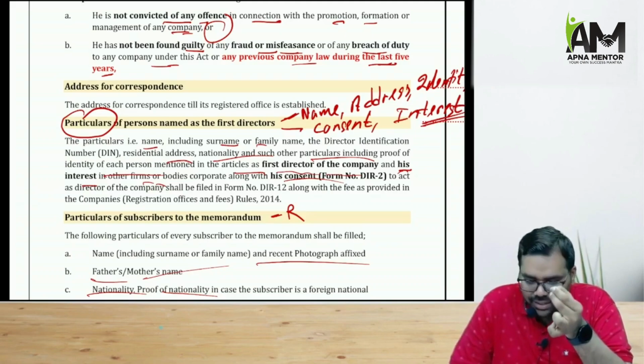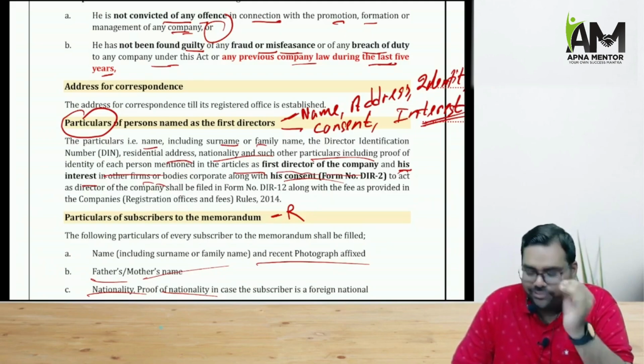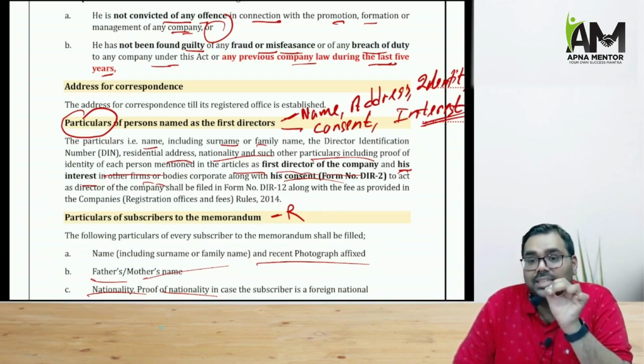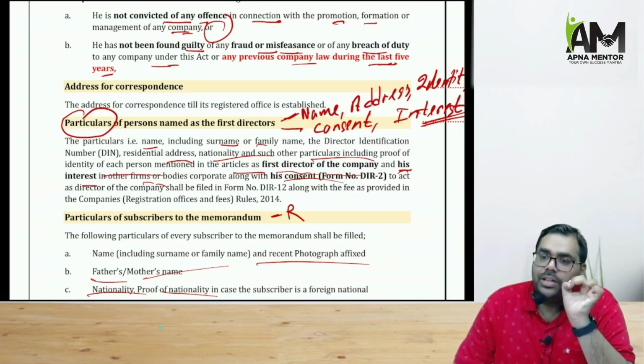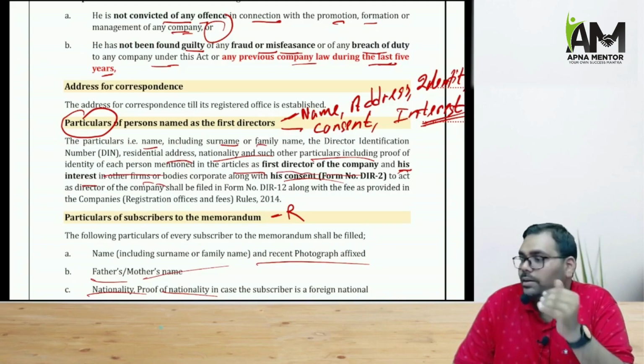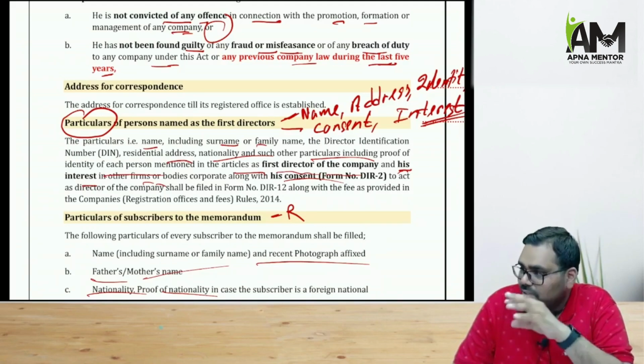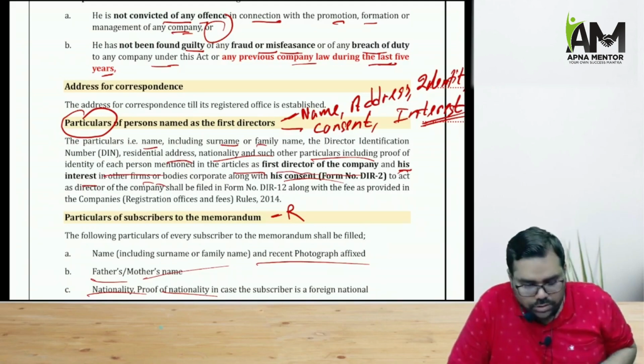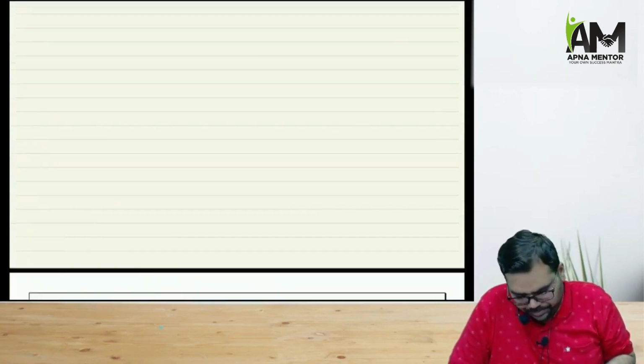If it is a director, the company will also give his consent form that the director has given his consent to act as a director. And the company will also have to disclose whether the director has any interest in any body corporate, any other firm, any other body corporate. That also the company is required to disclose.